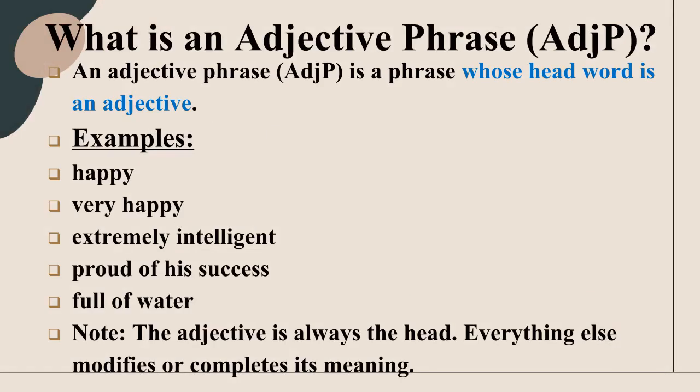An adjective phrase, AdjP, is a phrase whose head word is an adjective. The head adjective determines the grammatical category of the entire phrase, while the other words modify or complete its meaning. For examples, happy, very happy, extremely intelligent, proud of his success, and full of water, the head words are happy, happy, intelligent, proud, and full, respectively.